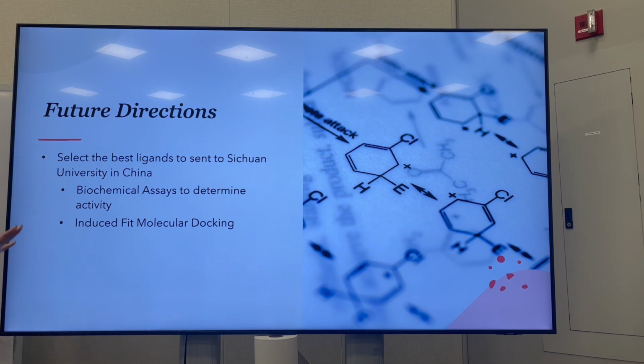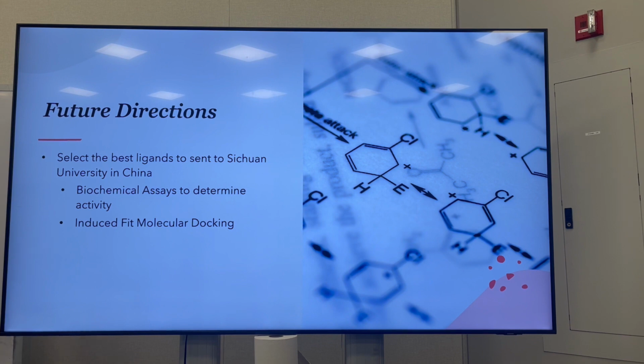So once they send us these results, next semester we'll be primarily looking at and analyzing the ligand to receptor interaction using induced fit molecular docking. This is an even more in-depth analysis of how the ligand will behave at the receptor site. This is because the current 3D models we're using now are accurate, but they don't exactly mimic what would happen in the body. So proteins are a lot more fluid than what is represented in these 3D structures.